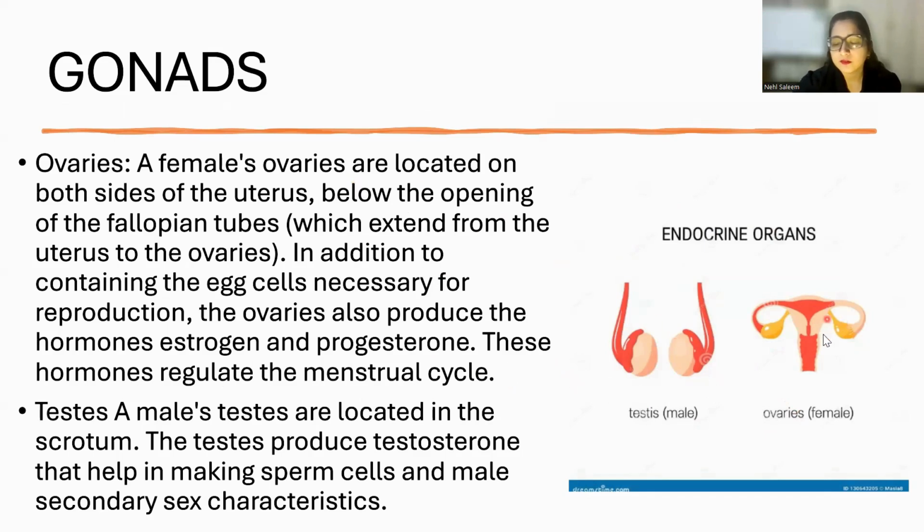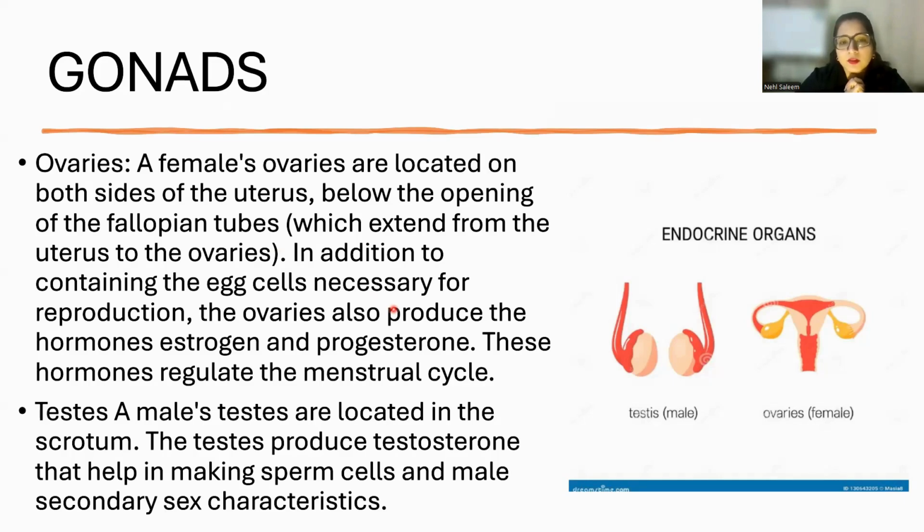So this is a uterus, as you can see, funnel shaped. Here we have one ovary, and here we have the next ovary, and below, the opening of the fallopian tubes. Fallopian tubes extend from the uterus to the ovary. In addition to containing the egg cells necessary for reproduction, ovaries also produce hormones. Apart from performing their reproductive functions, these gonads also release hormones.